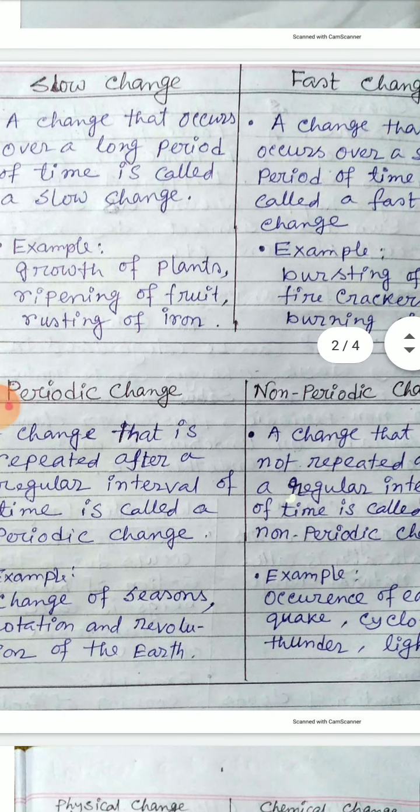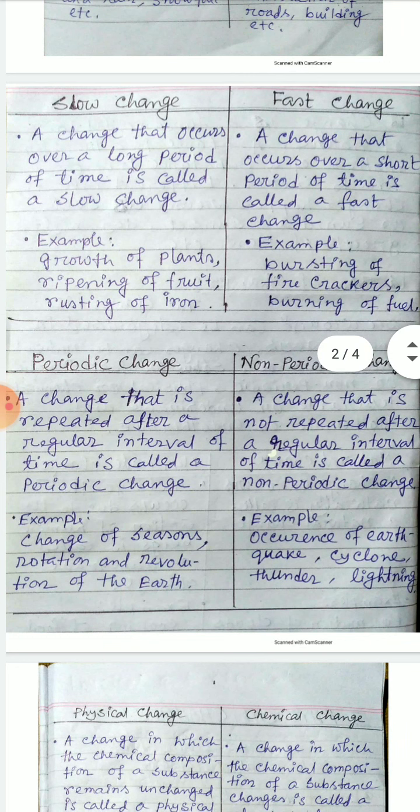Second, slow change and fast change. By the term slow and fast, I think you have got an idea about this change. Slow means it requires a long time, and fast means the change occurs within a few seconds. A change that occurs over a long period of time is called a slow change. And a change that occurs over a short period of time is called a fast change.